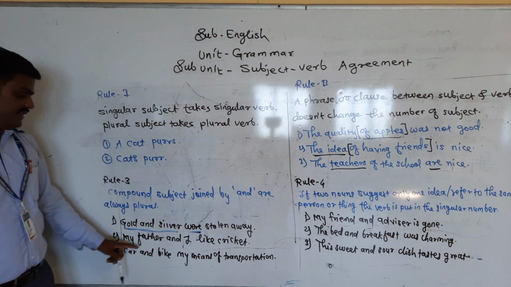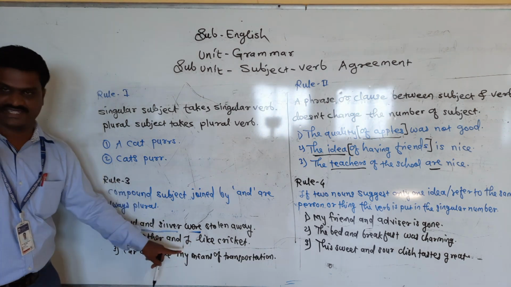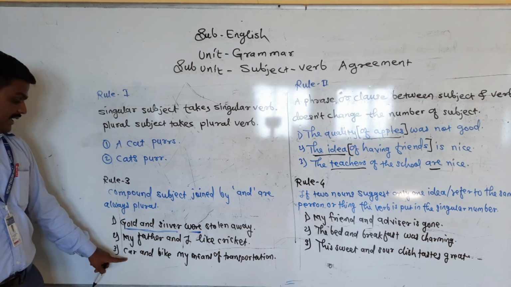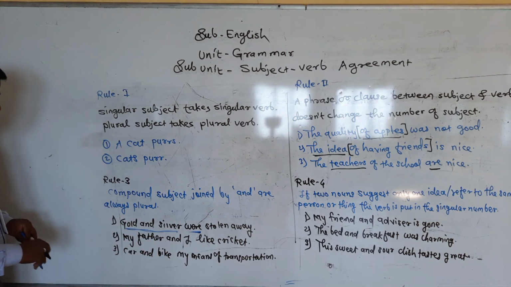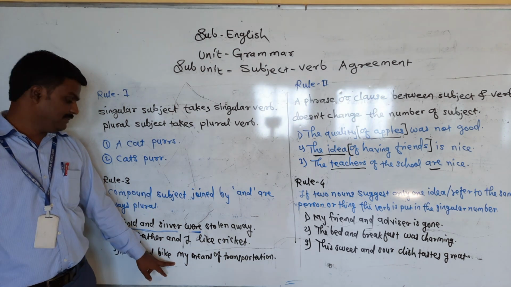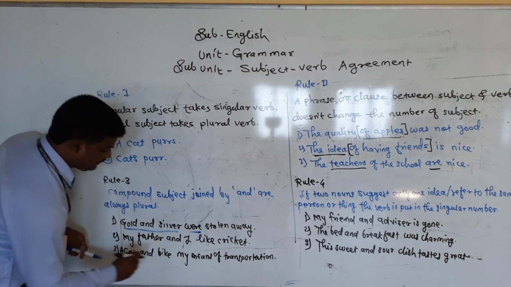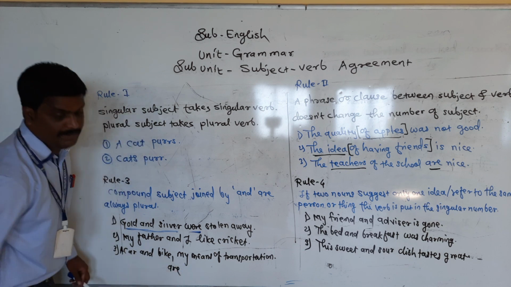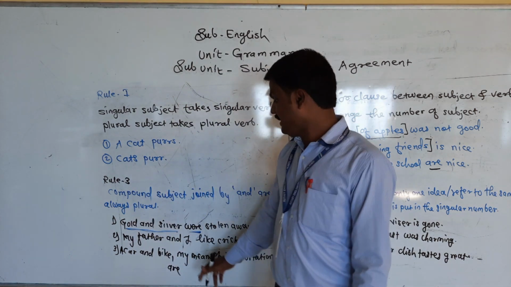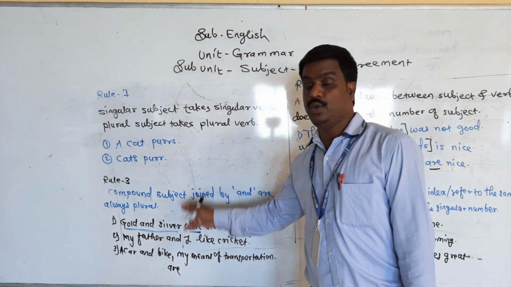Next one. My father and I like, not likes. Why "like"? Because my father and I, two persons are there. Okay. A car, not only car, a car and bike is required here. A car and bike, my means of transportation. Here, the verb is missing. Are my means of transportation. Okay, a car and bike are my means of transportation. Got it? This is rule number 3.